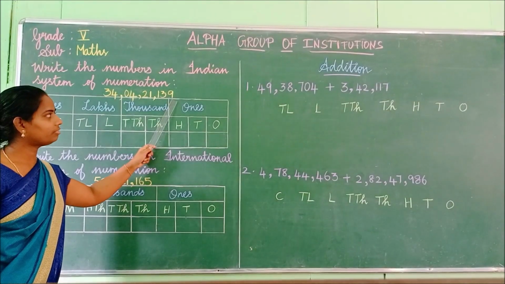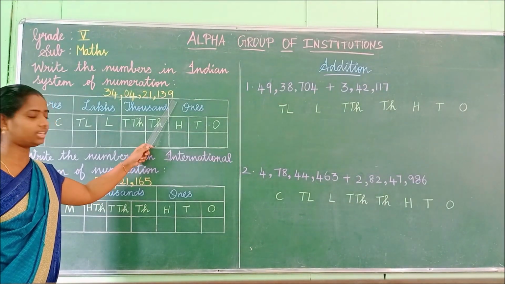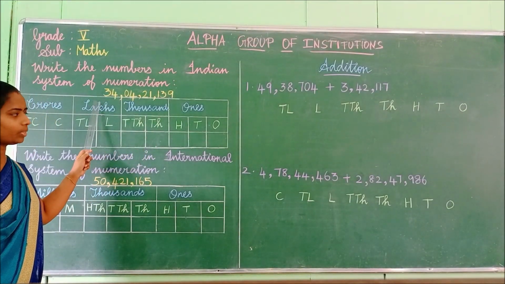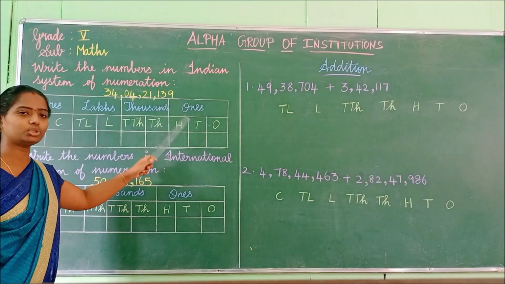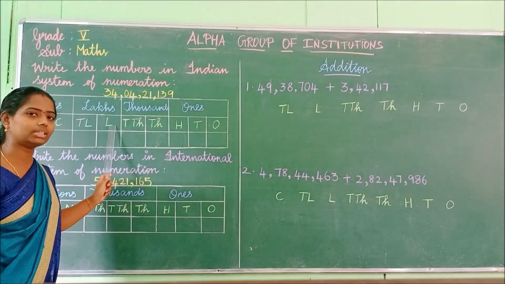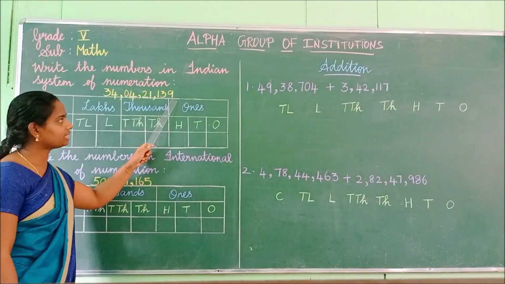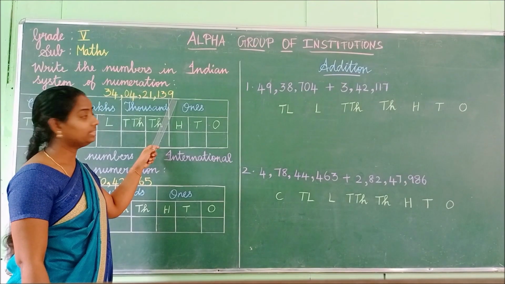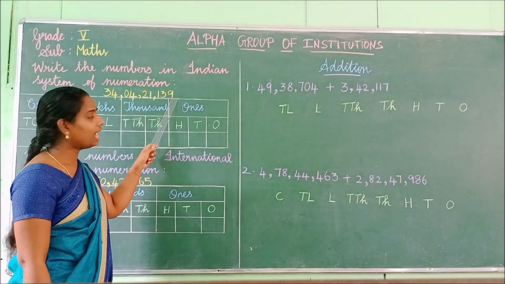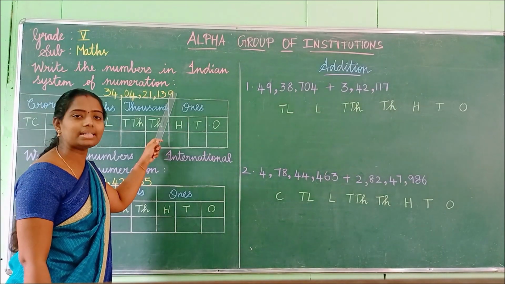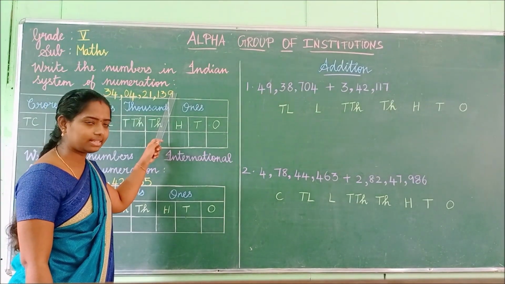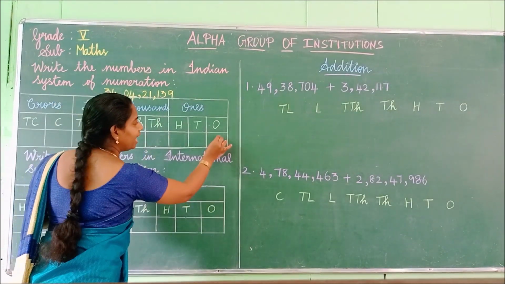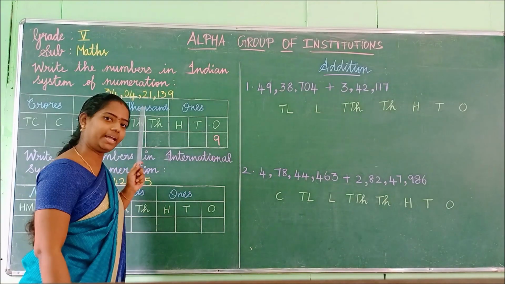We have to start from the last digit and move towards the left, isn't it? This number we have to place according to this order correctly. What is the last number given here, children? 9, isn't it? It is in the ones place. So we have to place this 9 in the ones place.